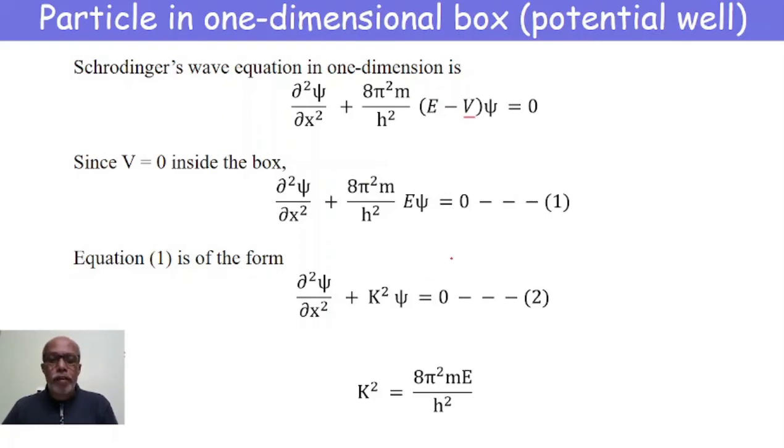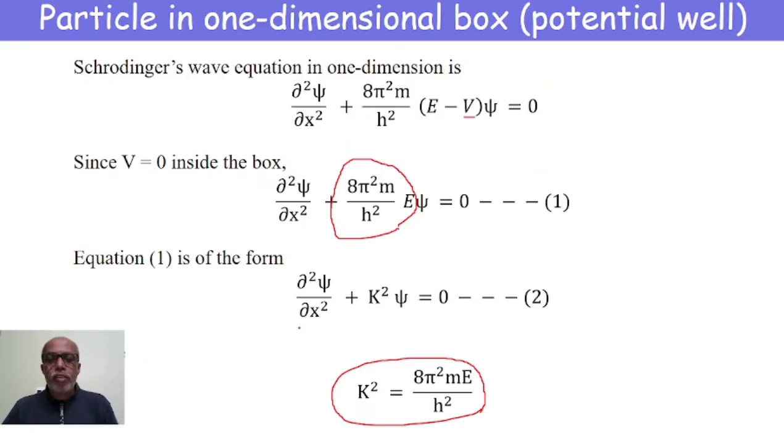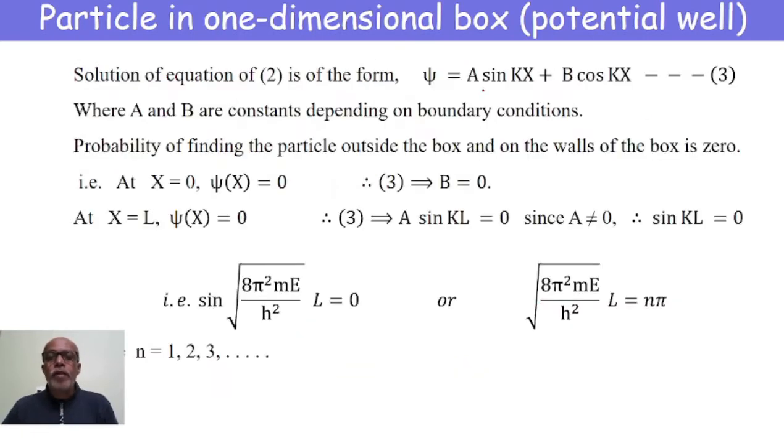So comparing these two equations, we get k² is equal to 8π²mE/h². This is the value of k². Now the solution of equation 2 will be in the form ψ = A sin kx + B cos kx, where A and B are constants which depend on the boundary conditions that we select for the potential well.